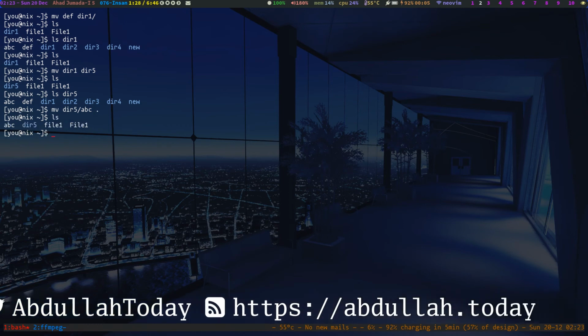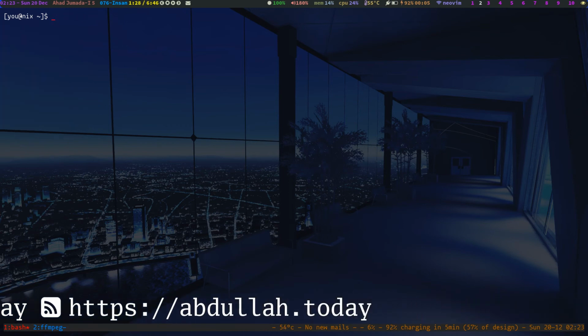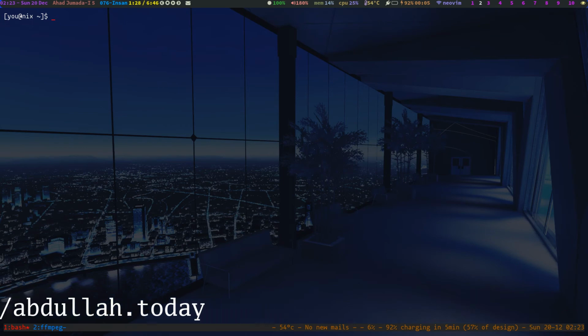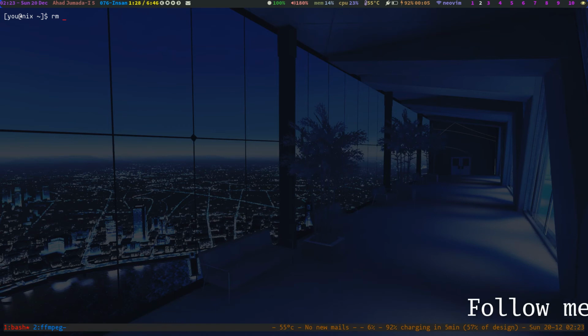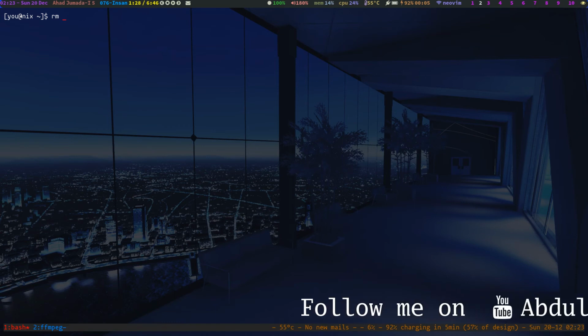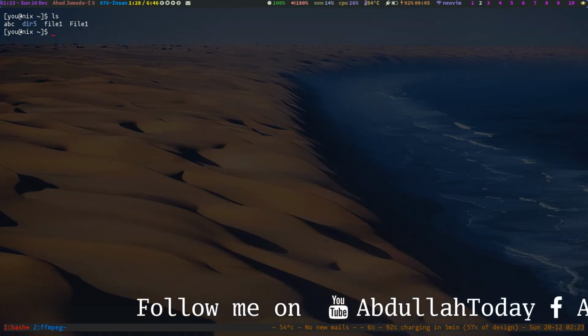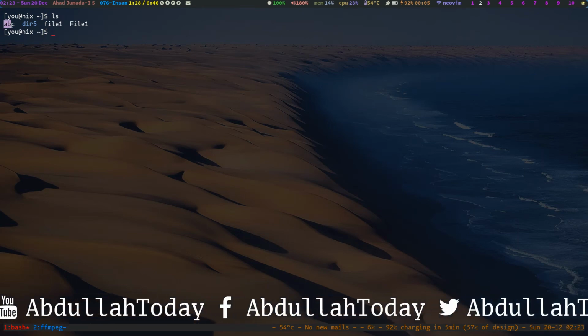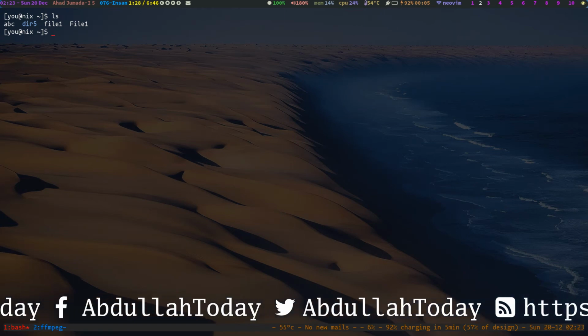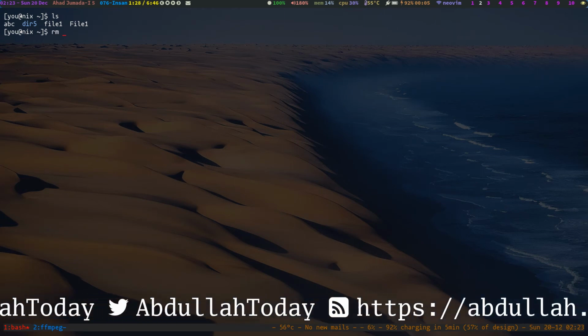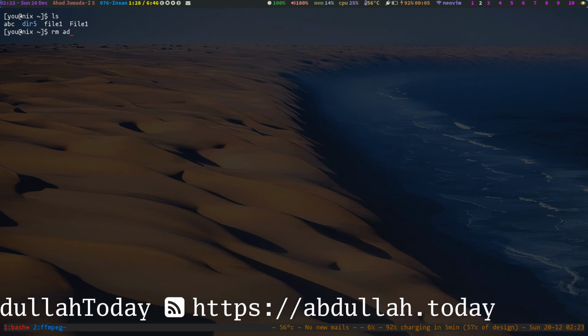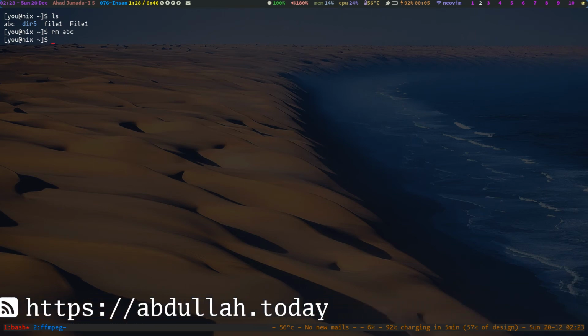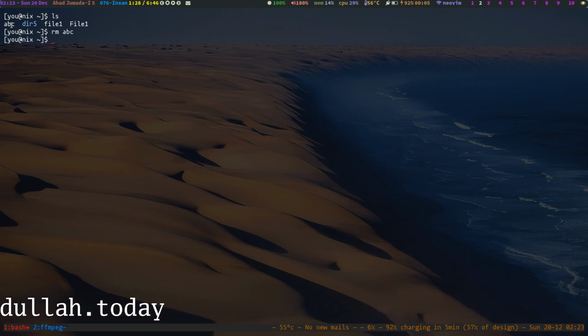So now we are going to learn how to delete files. The command rm is used to delete files. We are going to delete this abc file. So the command would be rm and then the file name, abc. Here you can see we have deleted the abc file.